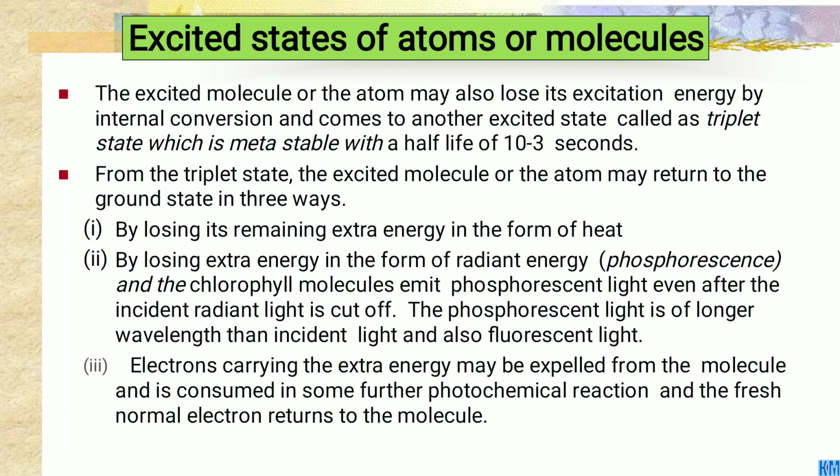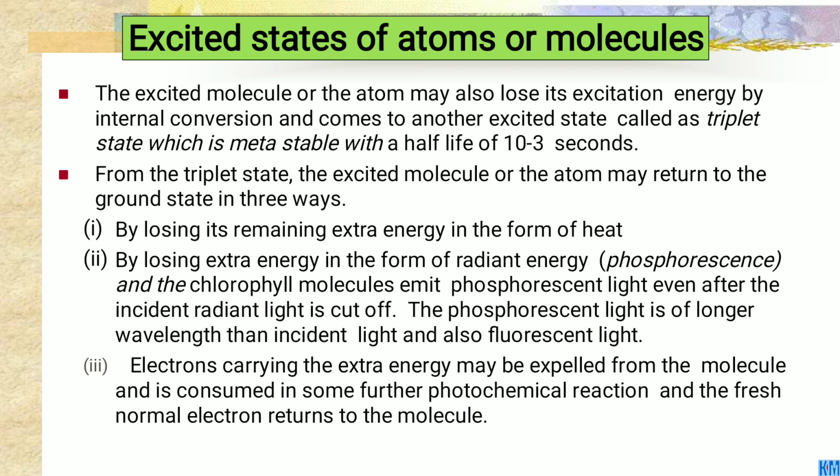One is by losing its remaining extra energy in the form of heat. The second is by losing extra energy in the form of radiant energy, phosphorescence, where the chlorophyll molecules emit phosphorescent light even after the incident light is cut off.